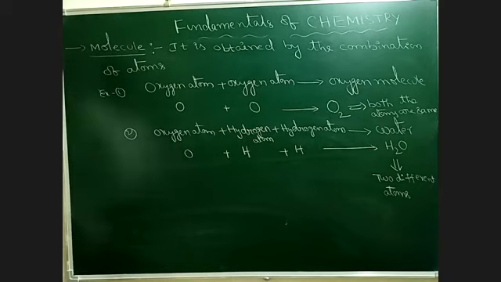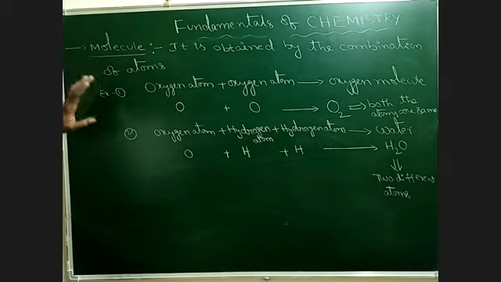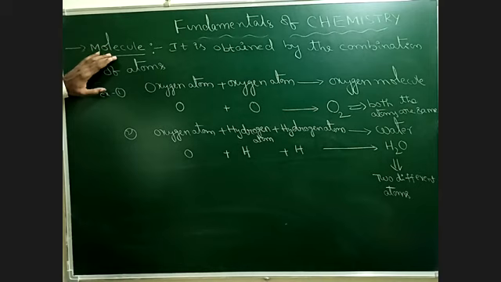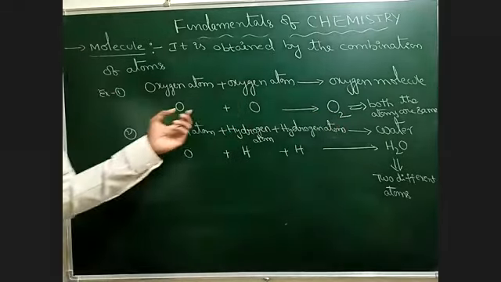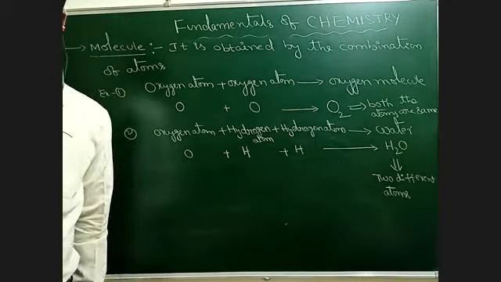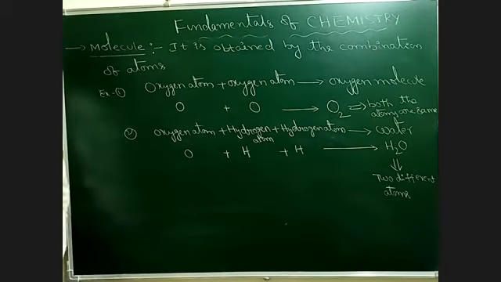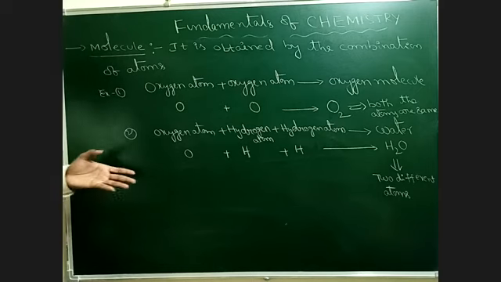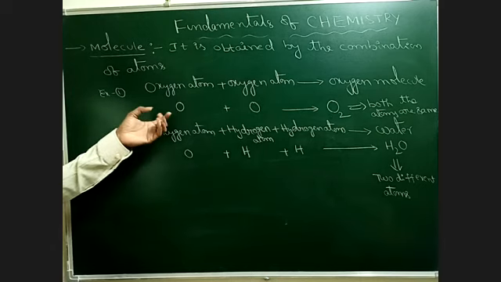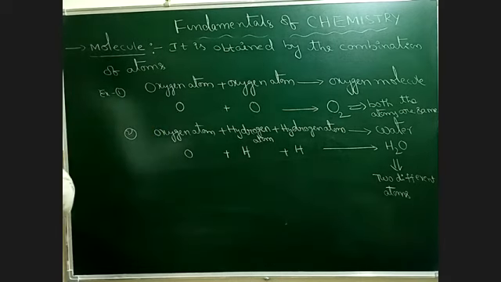So let us see what is matter. Matter is made up of molecules, and a molecule is obtained by the combination of atoms. So a molecule can be obtained by the combination of the same or different kinds of atoms. Right? Now we know what is matter, molecule and atoms. Now let us understand what is there in the atom.